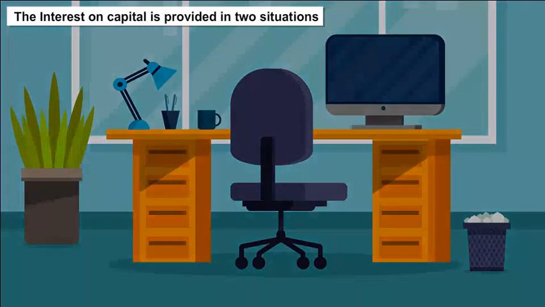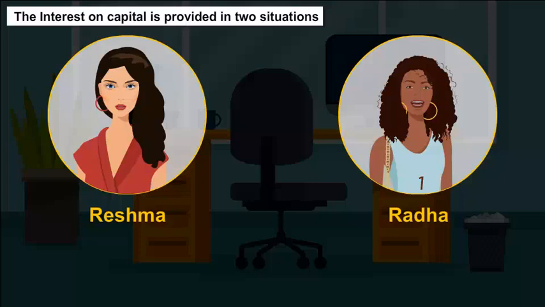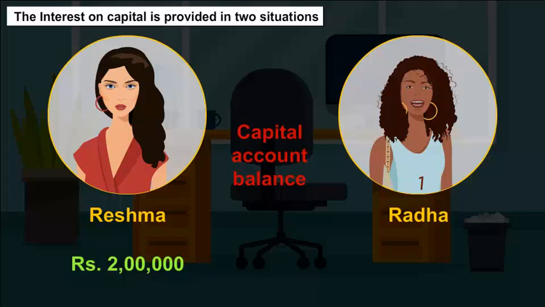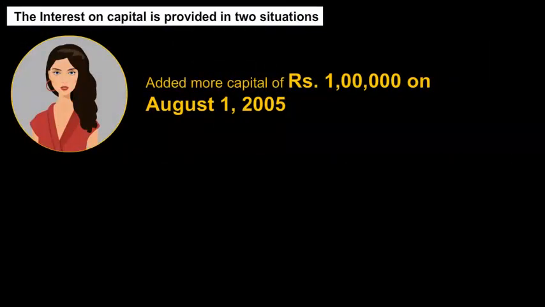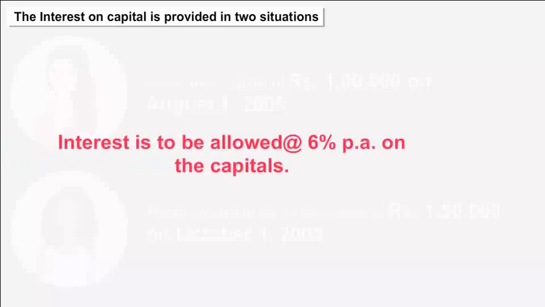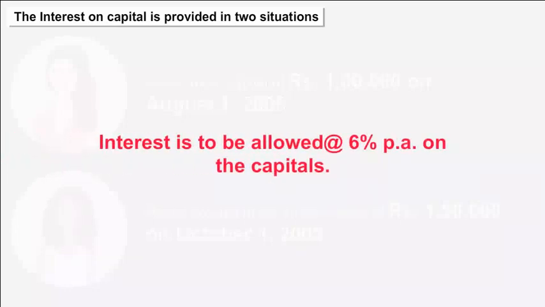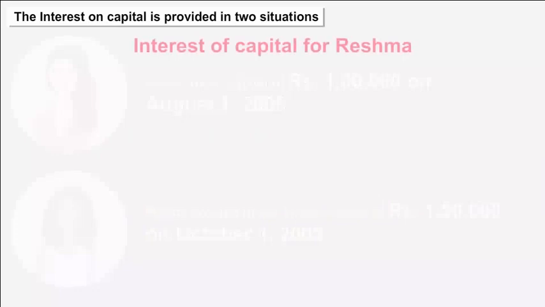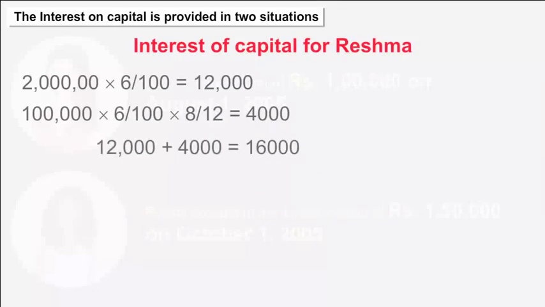Take another example, where Reshma and Radha, who are partners in a firm, and the capital account balance is rupees 2 lakh and rupees 1,50,000 respectively, on April the 1st, 2005. Reshma added more capital of rupees 1 lakh on August the 1st, 2005, and Radha brought in further capital of rupees 1,50,000 on October the 1st, 2005. Interest is to be allowed at 6% per annum on the capitals. The interest on capital will be calculated as follows.